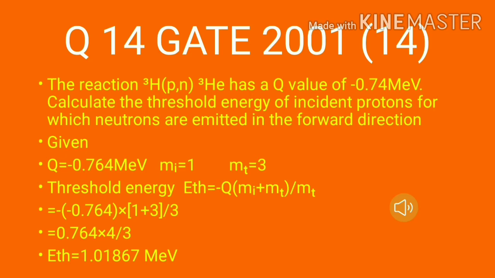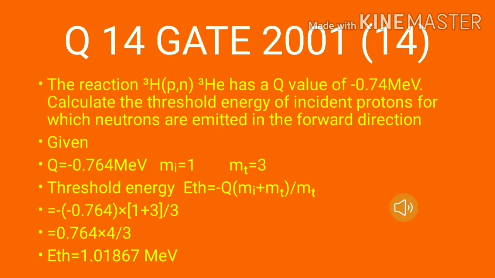This question was asked in GATE 2001. The reaction hydrogen to helium has a Q value of minus 0.764 MeV. Calculate the threshold energy of incident protons for which neutrons are emitted in the forward direction. Given Q equal to minus 0.764 MeV, mass of initial Mi equal to 1, Mt equal to 3.